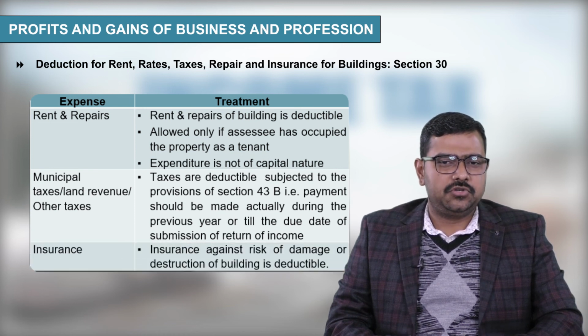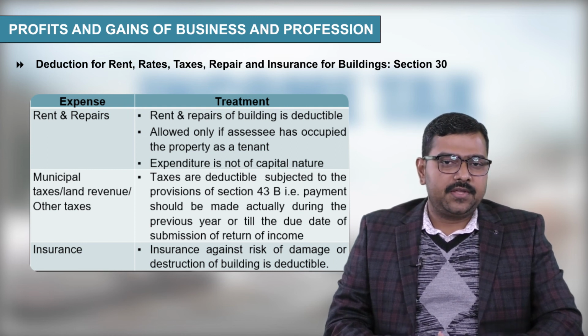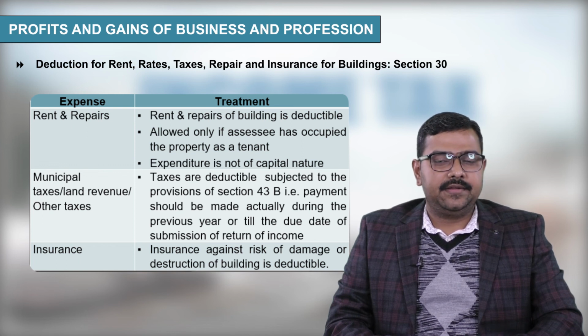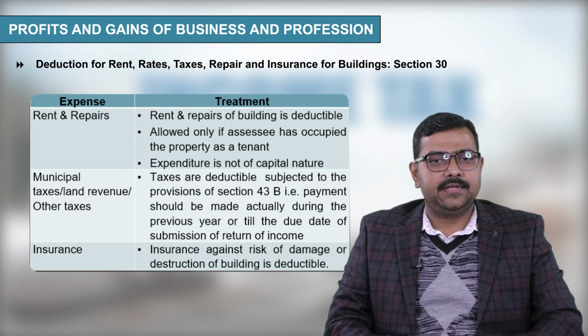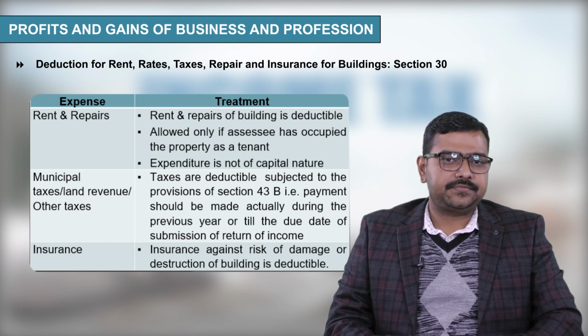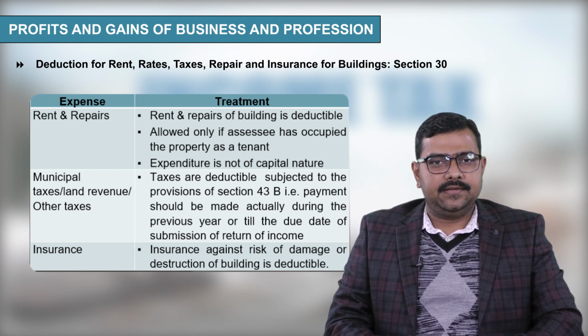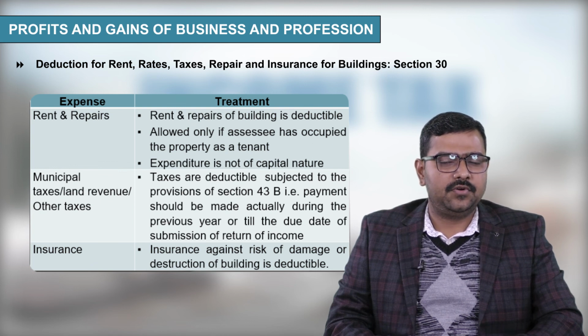Next is insurance. Insurance against risk of damage or destruction of the building is deductible. Let us understand this point. If you have taken the building on rent and you have taken insurance for any damage and you are paying insurance premium, that insurance premium is allowed to be debited to the profit and loss account as per section 30. So these are the details regarding rent, rates, taxes, repair, insurance for building.